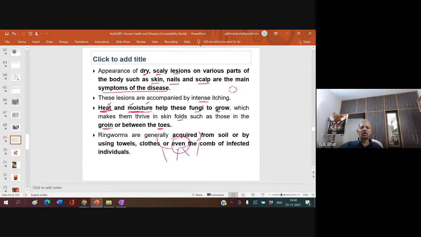Between the toes also. Ringworms are generally acquired from soil or by using towels, clothes, or even the comb of an infected individual. We don't exactly know how it is acquired from the soil, but once it comes, it becomes difficult to get rid of. Whenever one gets some skin disease like this, we must make it a point to contact the doctor as early as possible.